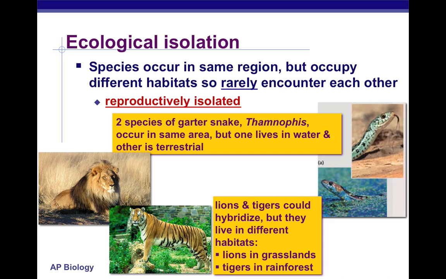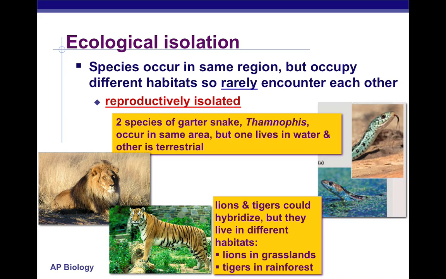And like I said before, in movies or in just pop culture, you've heard of the liger or the tigon, which is the cross between a lion and tiger, and that does exist. That does happen. But again, going back to the species concept, that liger or tigon cannot reproduce.